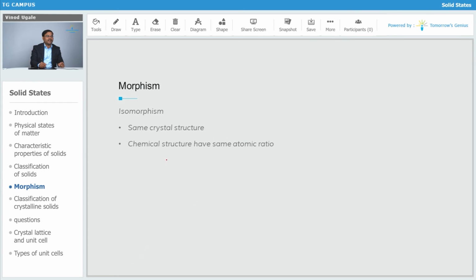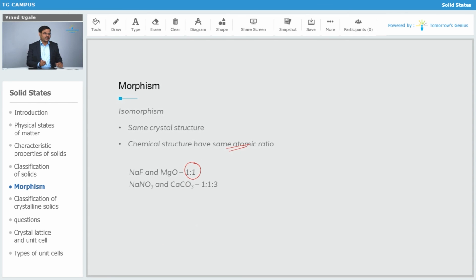Because they are going to have the same atomic ratio. Let's see the example for same atomic ratio. In case of sodium fluoride and magnesium oxide, we can see that the atomic ratio in both the cases is 1:1. So they are going to have identical structure.